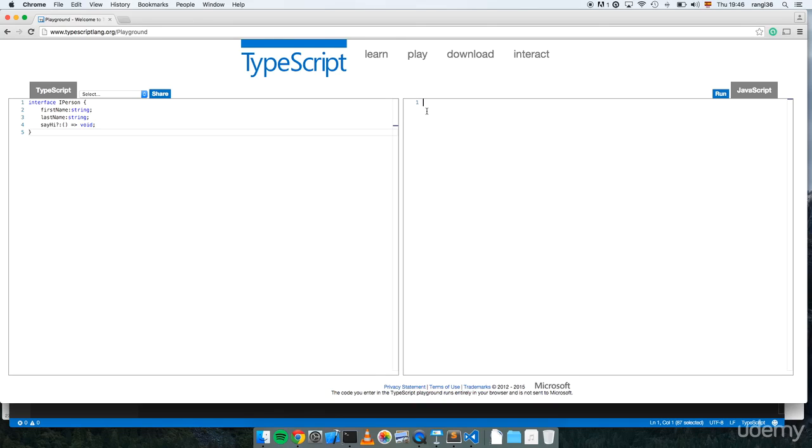So the final JavaScript from the interface is nothing. So you will be wondering, what the hell? Exactly. It generates nothing because in JavaScript there are no interfaces. Even in ES6 we won't have interfaces in the near future.